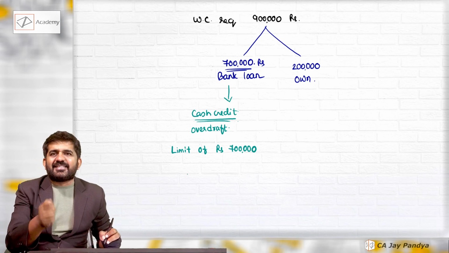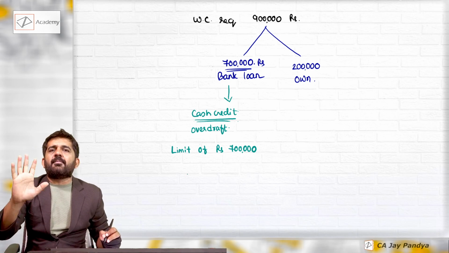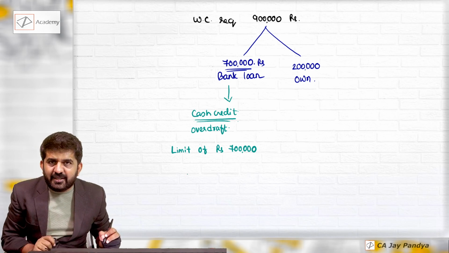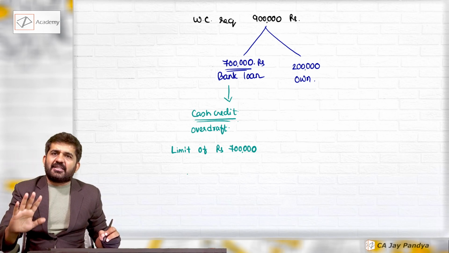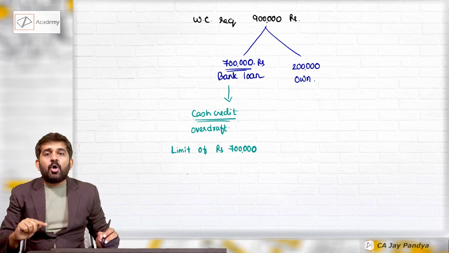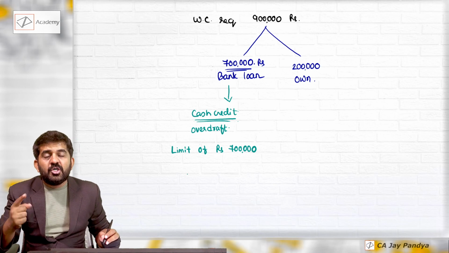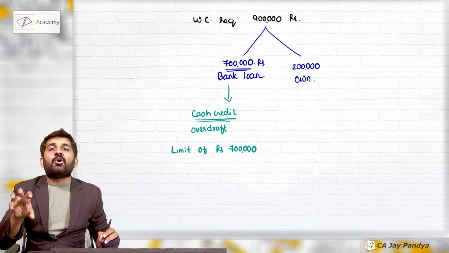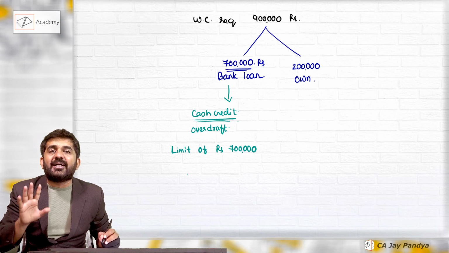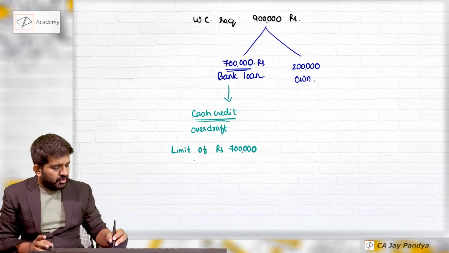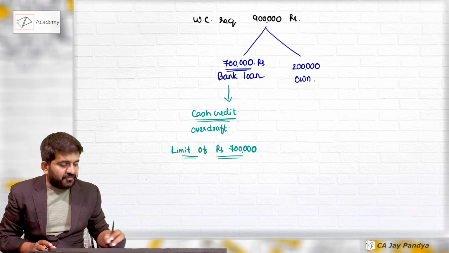See what the bank is saying to Rucha: you can withdraw any amount of money from this CC limit. The maximum limit is 7 lakh rupees. Whatever Rucha withdraws, she will pay interest only on that portion, only for that number of days.